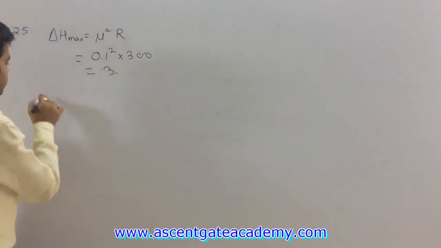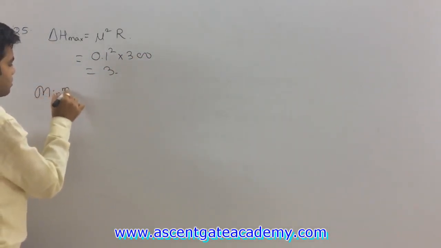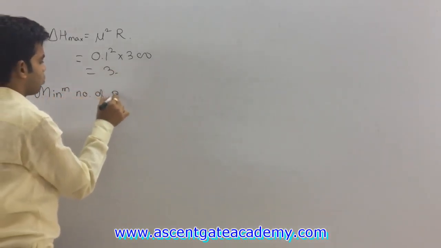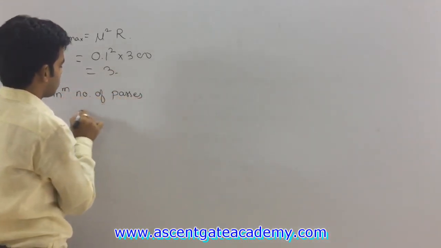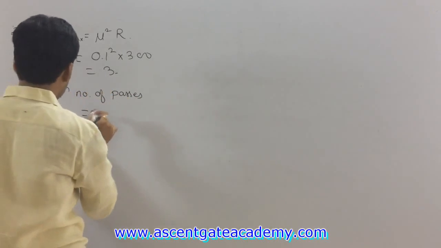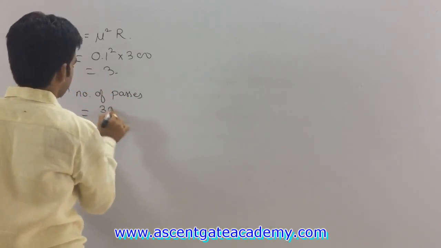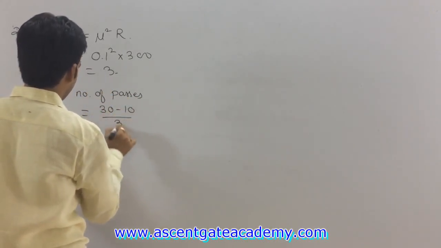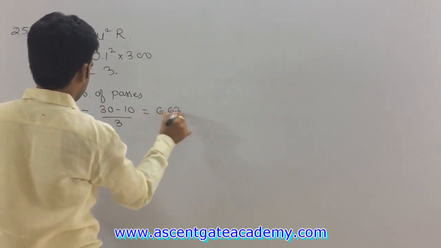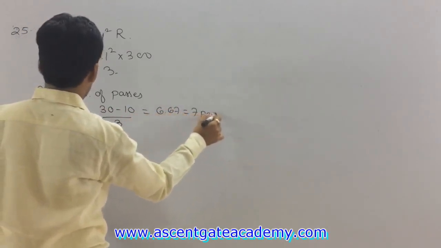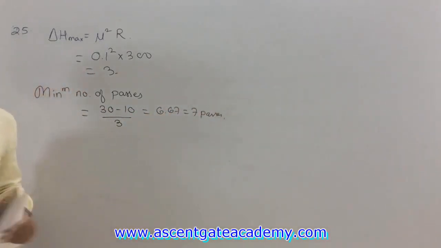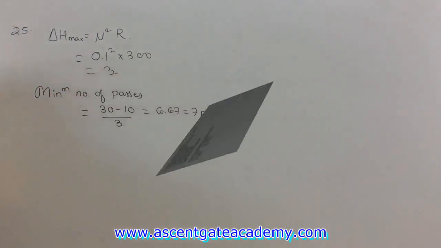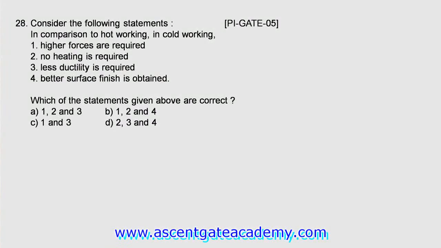Okay, now we want to determine minimum number of passes. So what will be this minimum number of passes? This will be equal to total required reduction, 30 minus 10, divided by 3, which is equal to 6.67 or 7 passes. Answer. Okay. Next is question number 28.